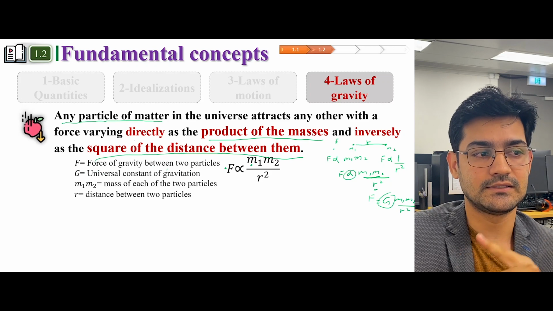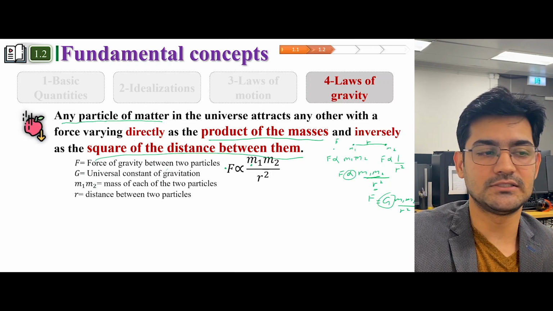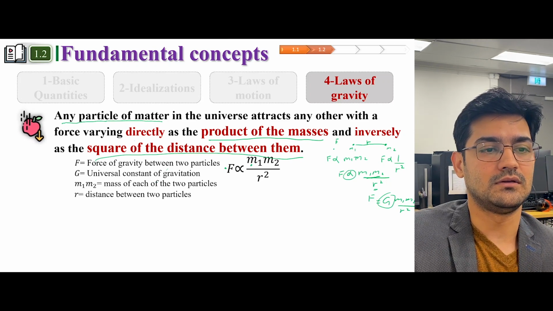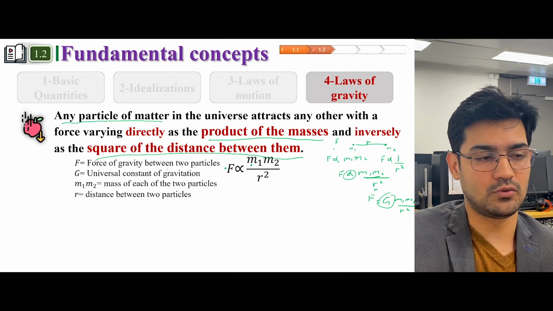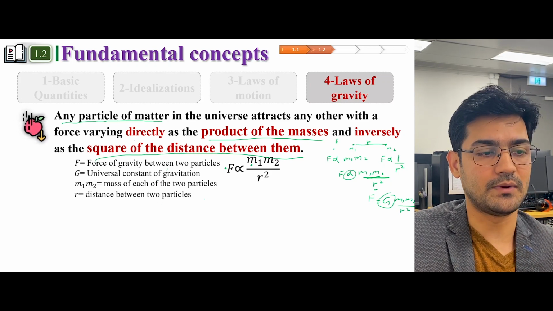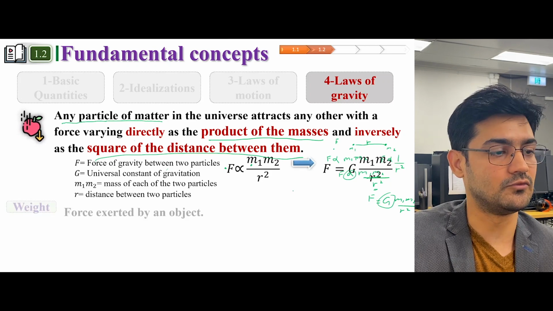G is the universal constant of gravitation. M1 and M2 are the masses of each of the two particles. These two particles could be anything. Like, for example, one could be the moon, another could be the sun or earth, and r is the distance between these two particles. So that's how you calculate this formula.